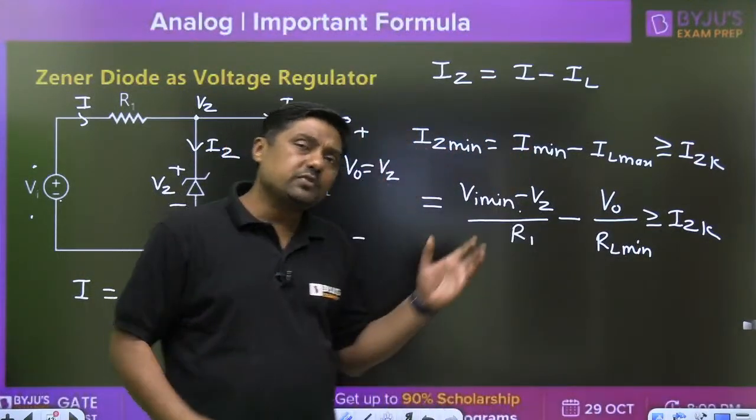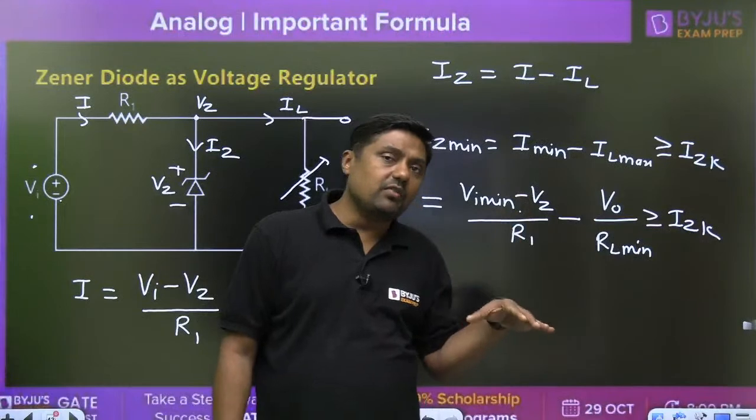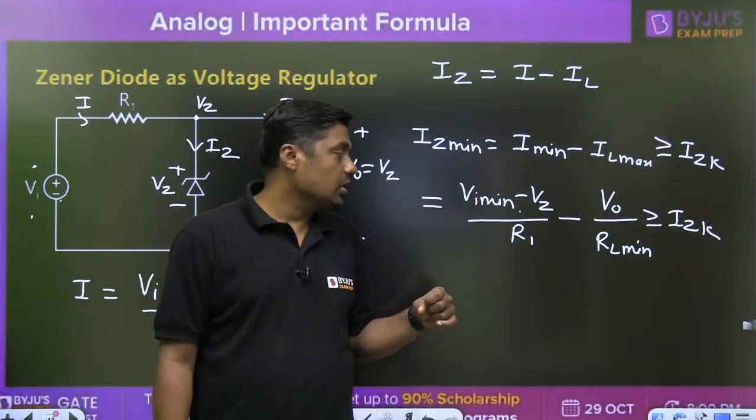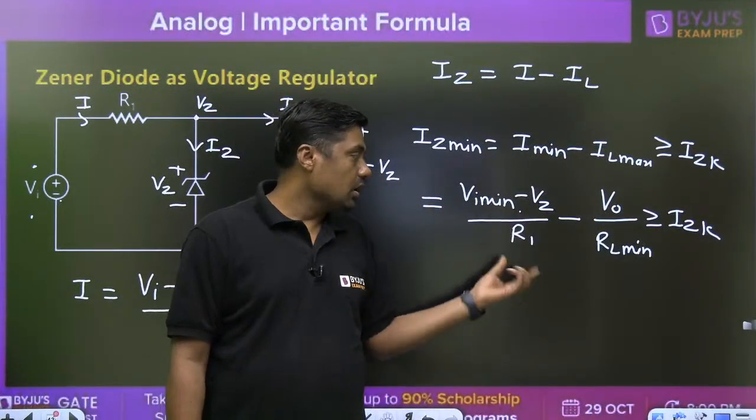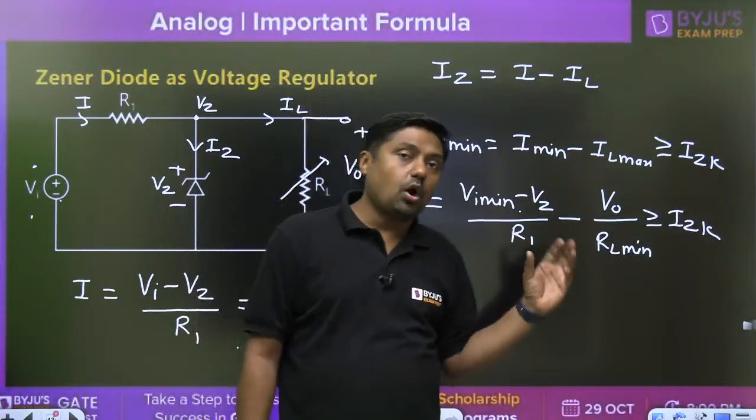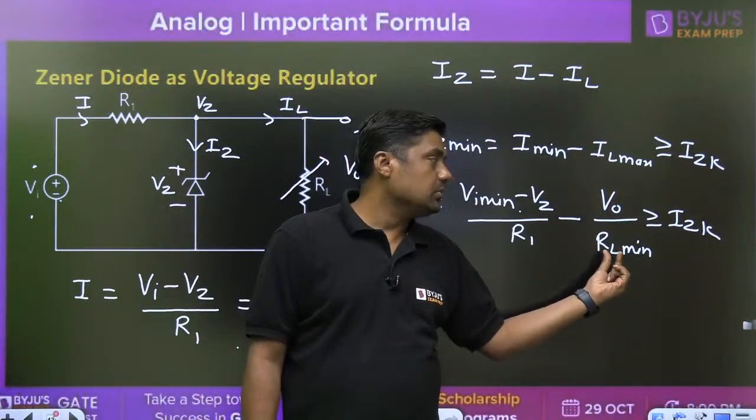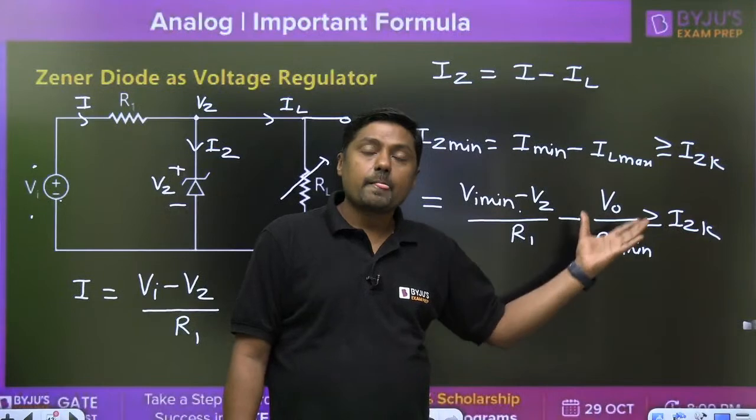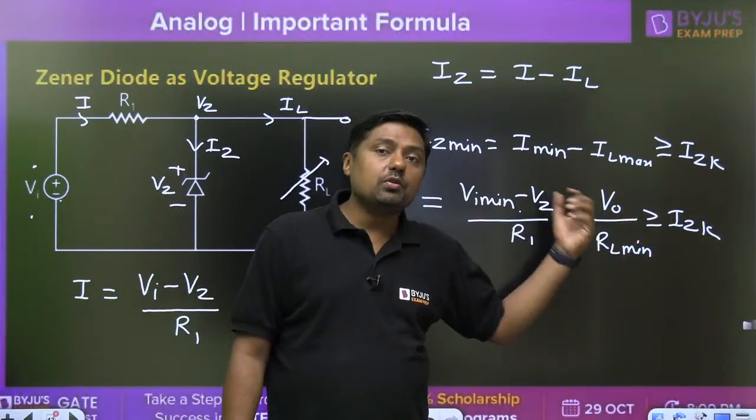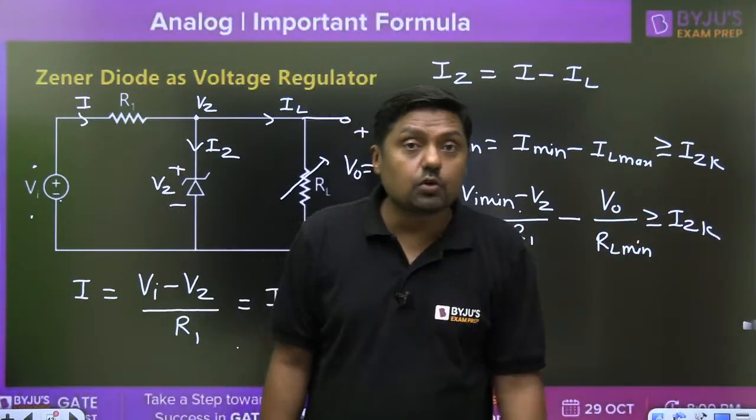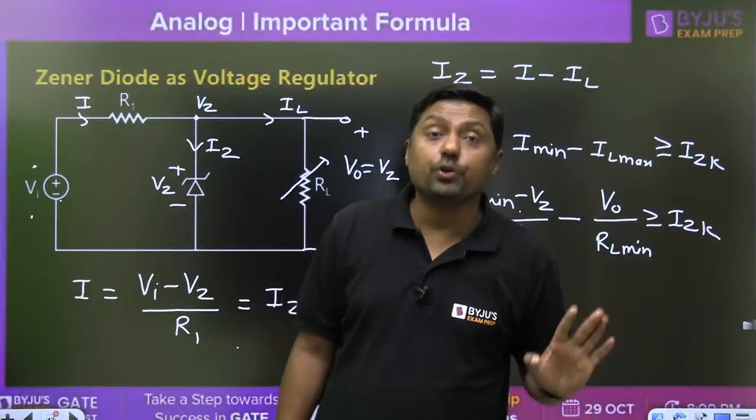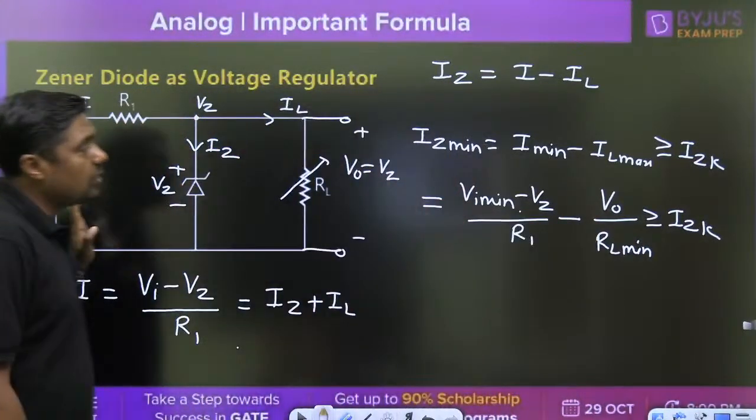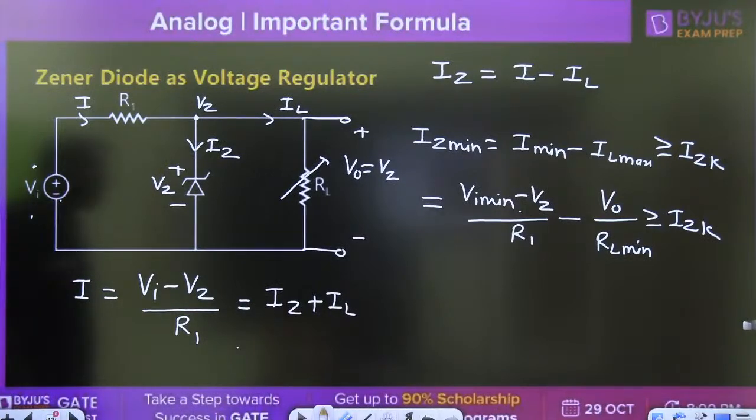With the help of this formula, you can get the value of VI minimum if everything is given, or you can find the value of R1, or you can find RL minimum. IZK will be given in the question. If it is not given in the question, ideally you can take it as 0. That is one of the most important formulas on voltage regulator.